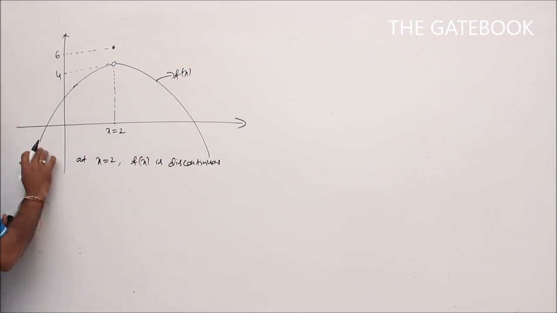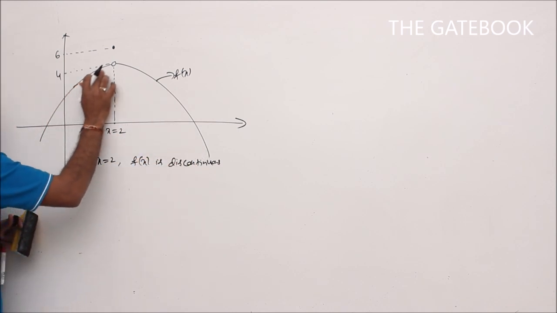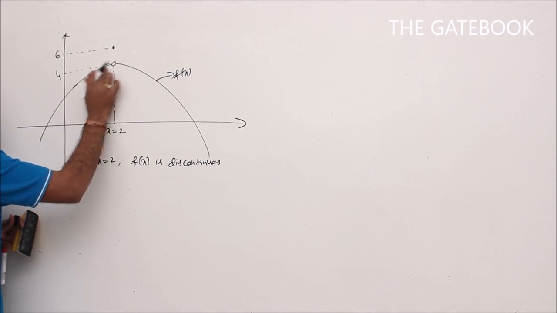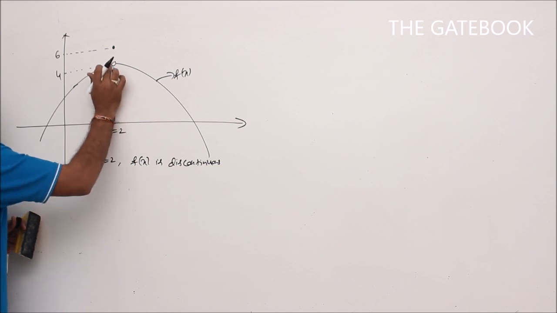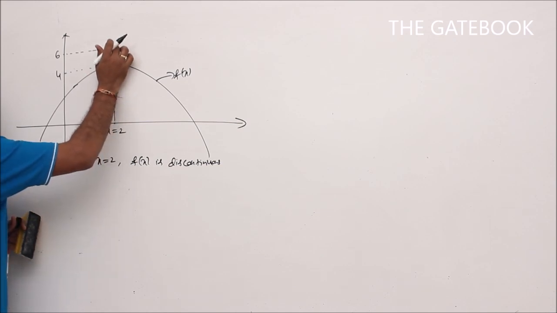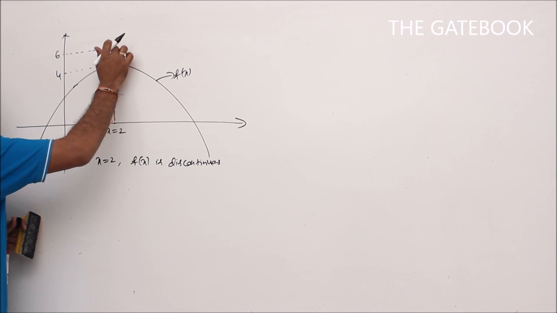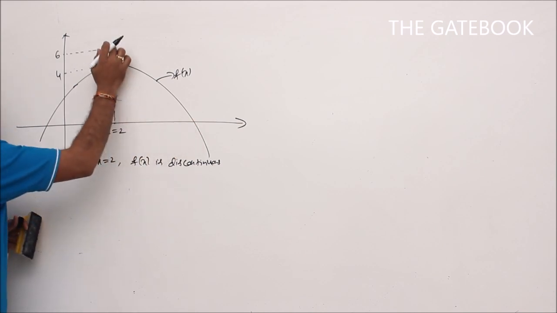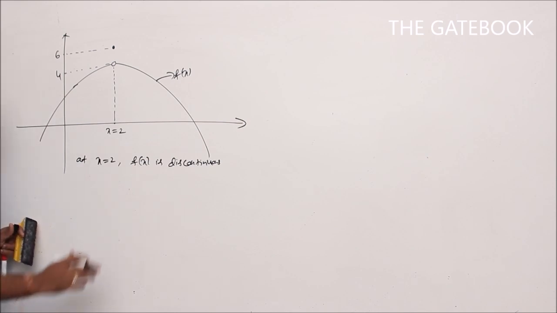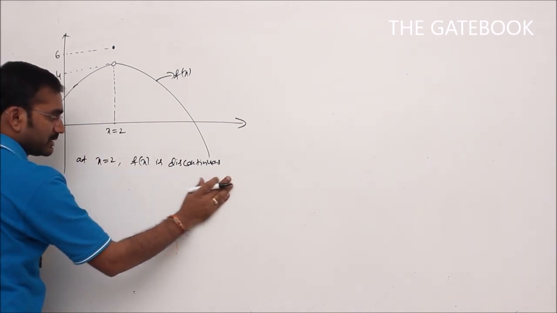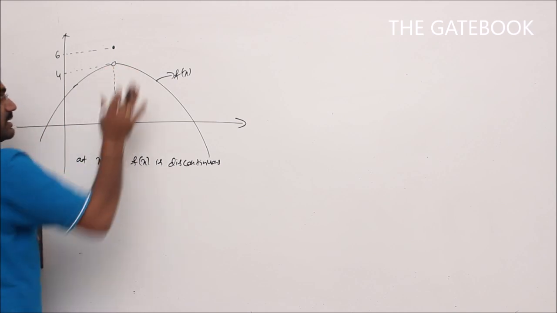Up to 2 the function is like this, and after 2 the function is coming here and going down here. So at x is equal to 2, the function f of x is discontinuous.